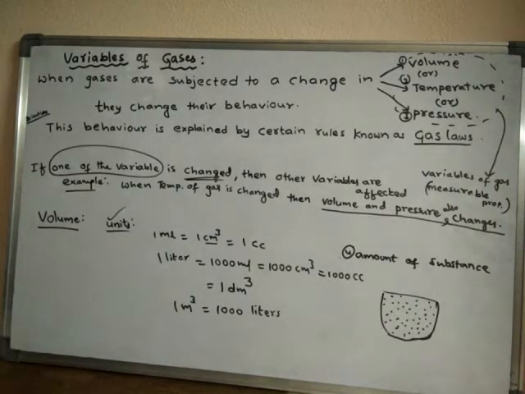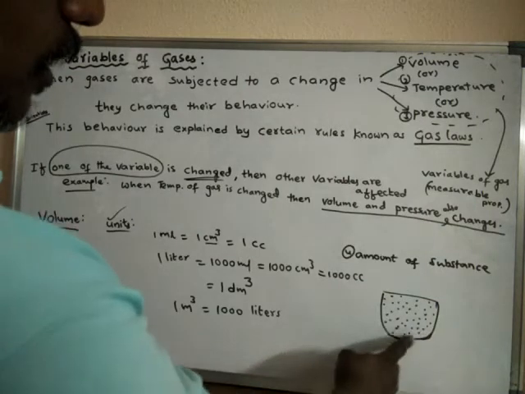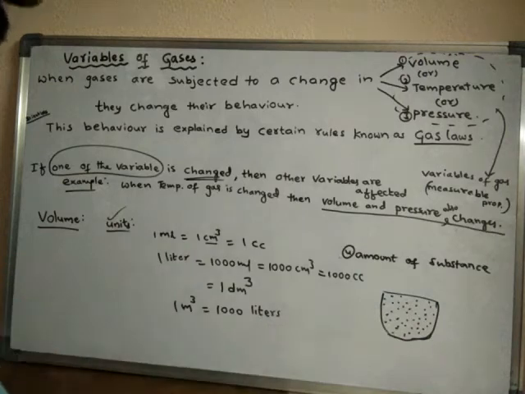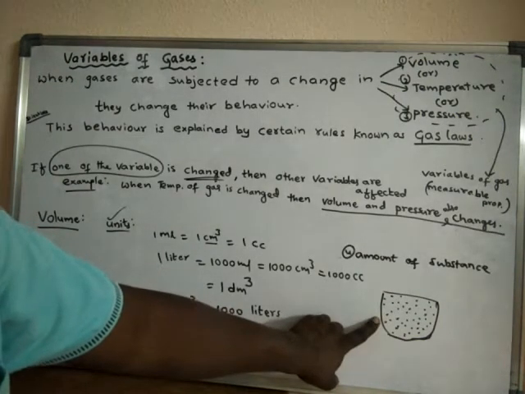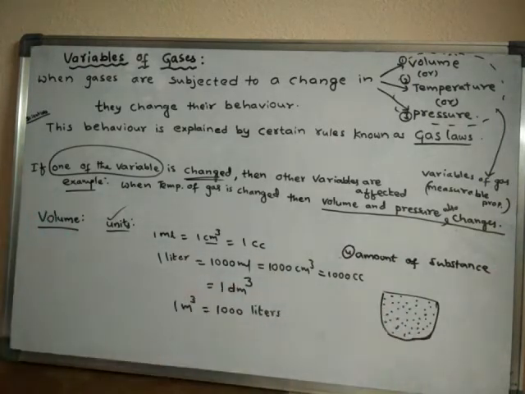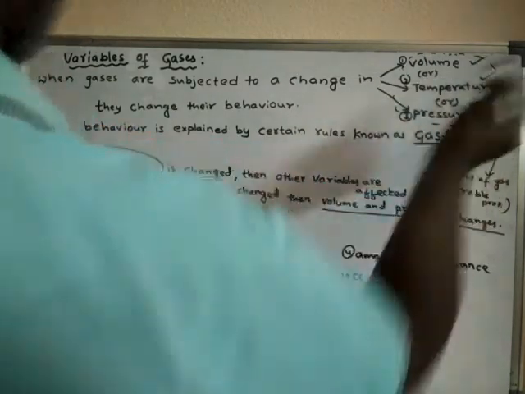Now, generally, gases always occupy the entire, complete volume of the container. So that is why the volume of the container is said to be the volume of the gas, or the volume of the gas is said to be the volume of the container. So like this, we can discuss the points about volume. Next, after volume, we will discuss temperature.